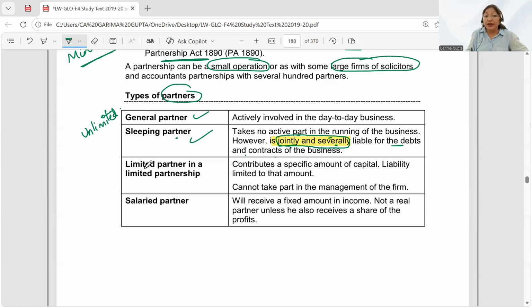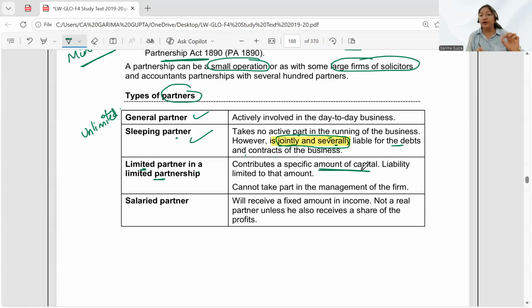But there could be a limited partner in a limited partnership. As I told you, there is one more concept which is called a limited partnership. Now, sometimes students get confused between limited partnership and limited liability partnership. Students, please understand that these are not the same. There is a difference. Okay. Limited liability partnership is formed under the LLP Act. However, limited partnership is formed under the Partnership Act only. It's not the LLP Act. Okay. Contributes to a specific amount of capital.